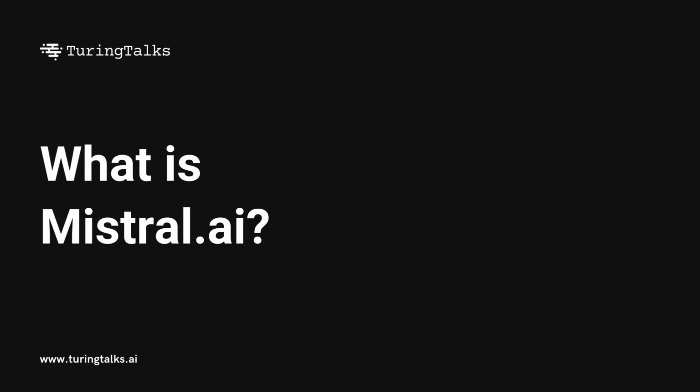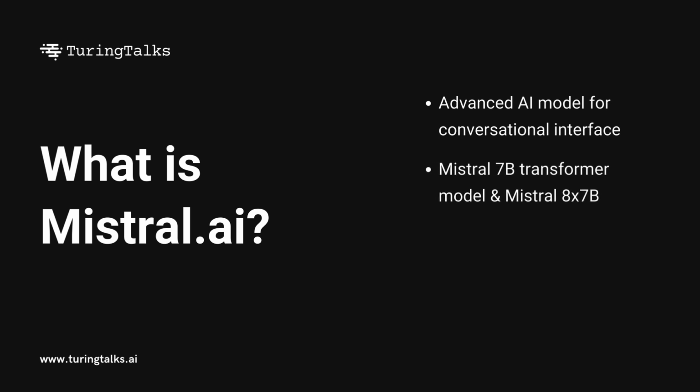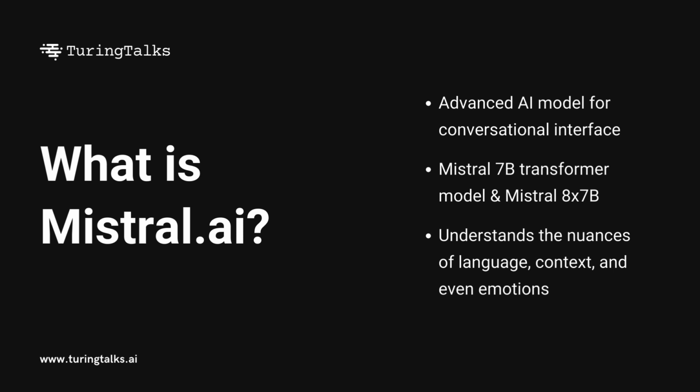Mistral AI is an advanced AI technology that is specializing in processing and generating human-like text, much like ChatGPT. So Mistral offers several models for free use under a fully permissive license. And these include the Mistral 7B transformer model, which is a smaller version. This model is proficient in English with an 8K context capacity. And there is another advanced model, which is Mixtral 8x7B. This model supports 32K context capacity, and it is fluent in English, French, Italian, German, Spanish, and also it can code. So Mistral AI shines because it can grasp the nuances of language, context, and even, in some cases, emotions. So imagine conversing with a friend who not only listens but understands the layers of meanings in your words. So that's Mistral AI for you.